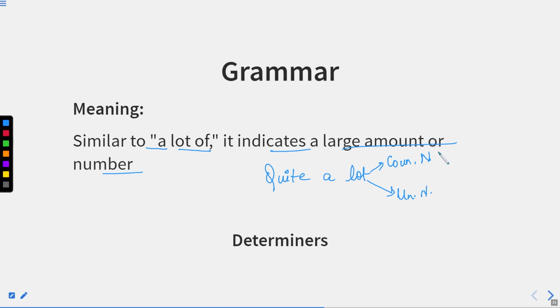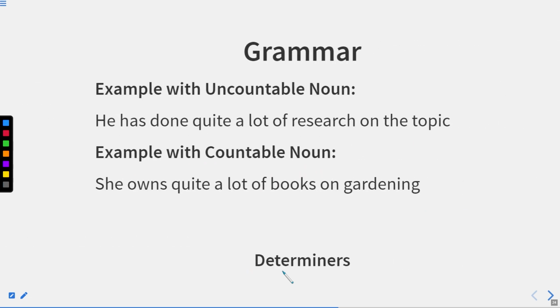The two situations are different. If it is followed by a countable noun, this noun should always be in plural form, and if it is an uncountable noun, it should always be in singular form. Just keep this in mind whenever these expressions are followed by either of the two. Now let us move to the next one.